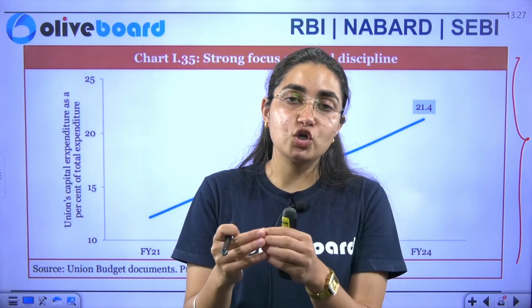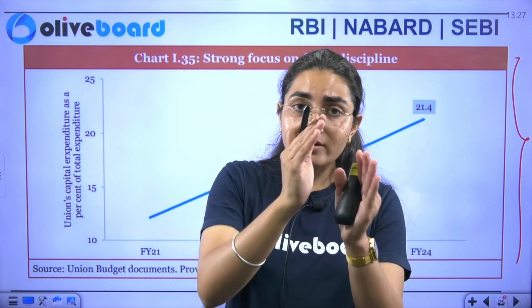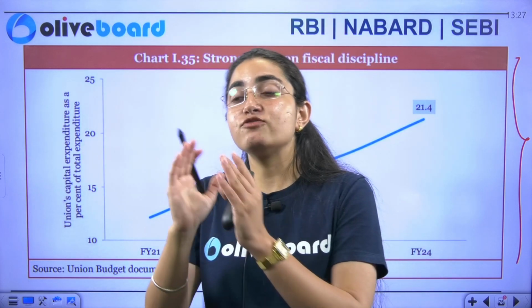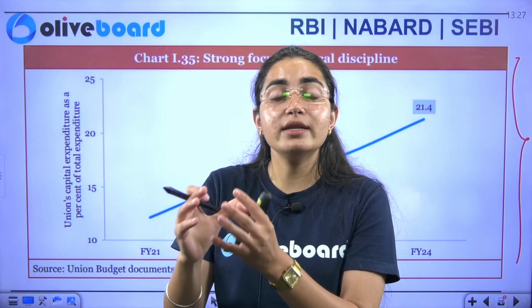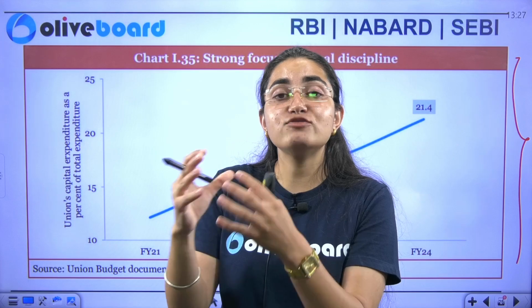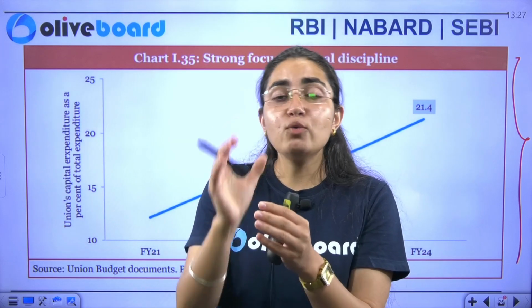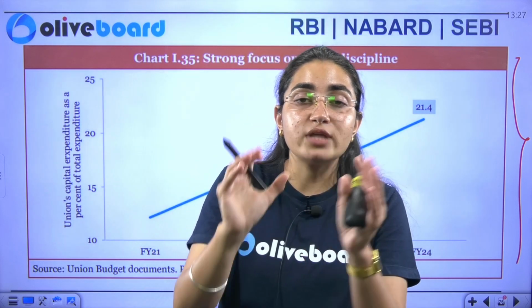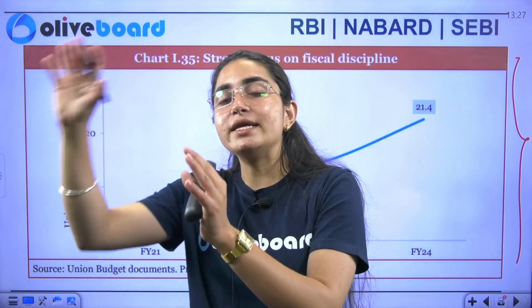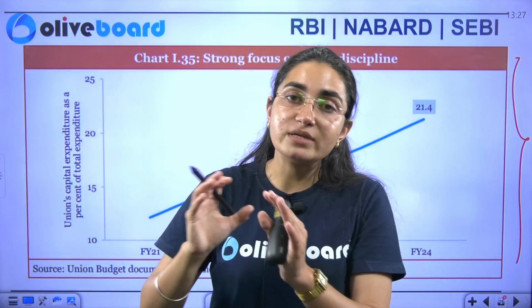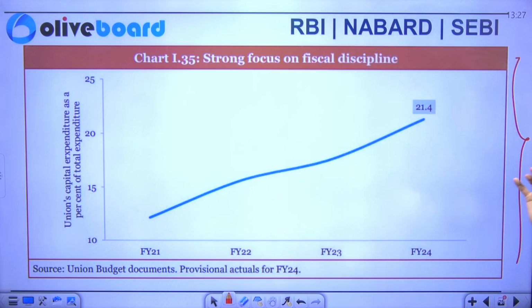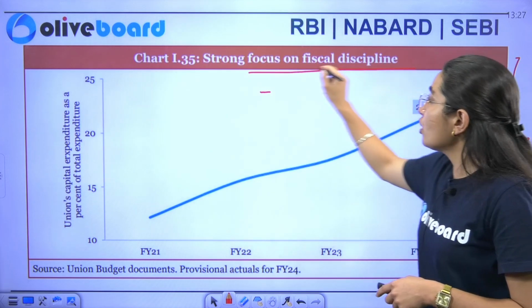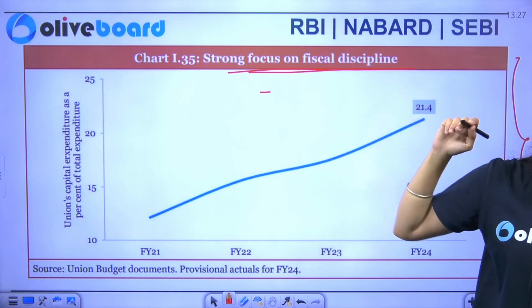So it has to be ensured that when the government takes a loan, it is first utilized in a proper way, generating more assets or in a sector that gives more income. Secondly, you have to take debt in an adequate manner, so that the people of India are not completely bothered by the step taken by the government. So this survey says there is a strong focus on fiscal discipline by the government of India.